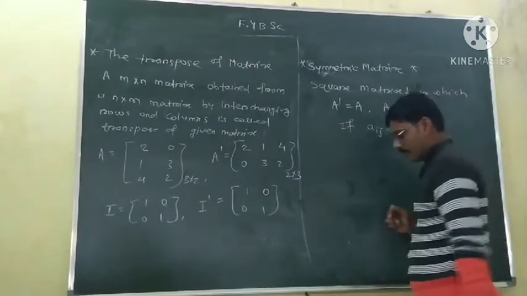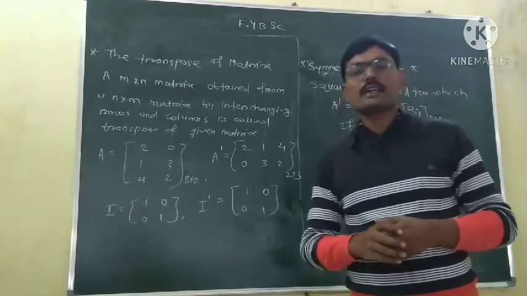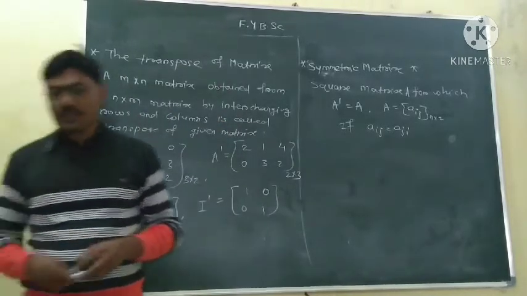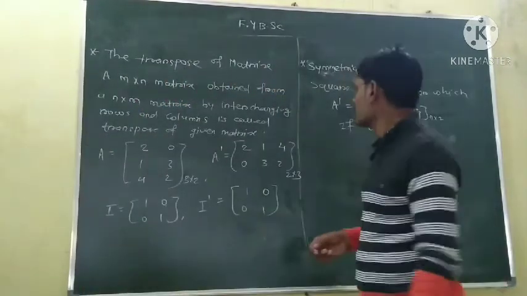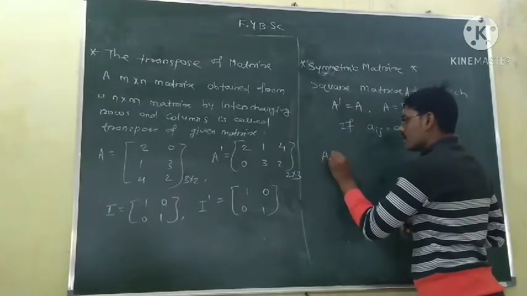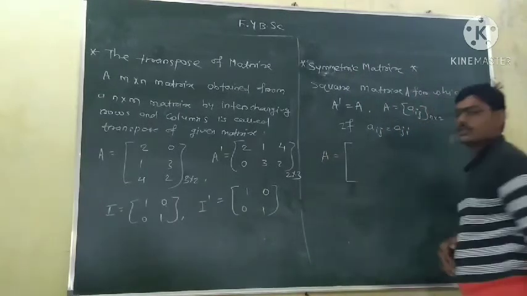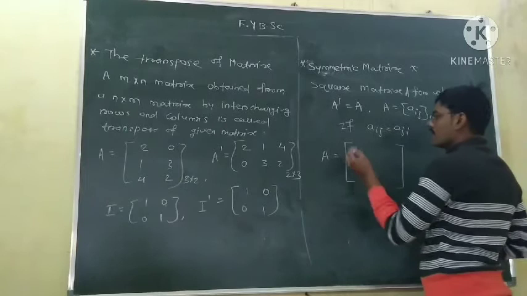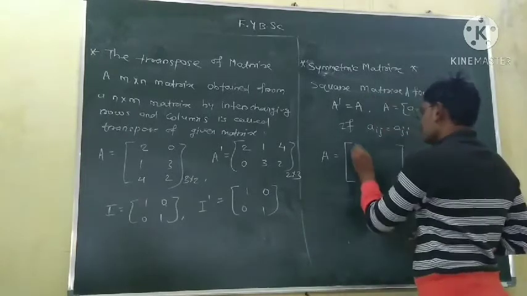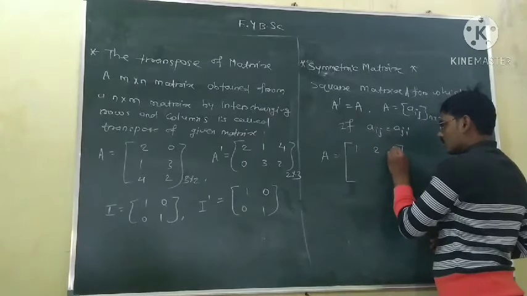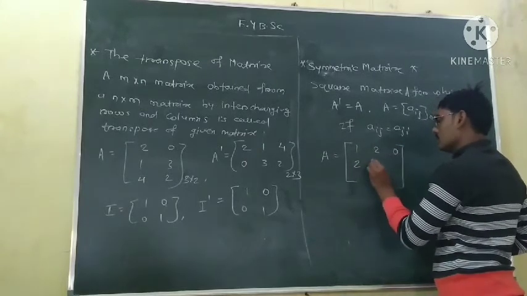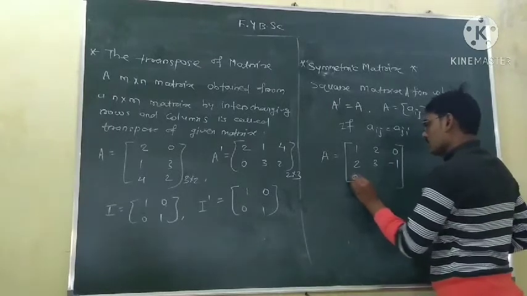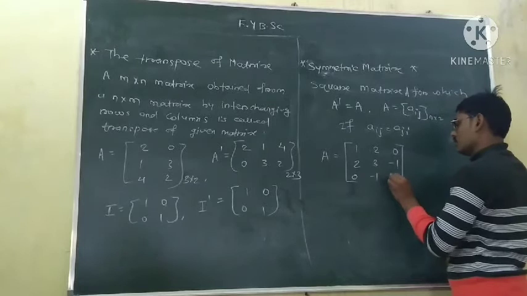Now we will take an example of a matrix which is symmetric. You can have lots of examples. First we have to take a square matrix, so we will take a matrix of order 3 by 3. There is no problem with the diagonal. Say 1, 2, 0, 2, 3, minus 1, 0, minus 1, 5.